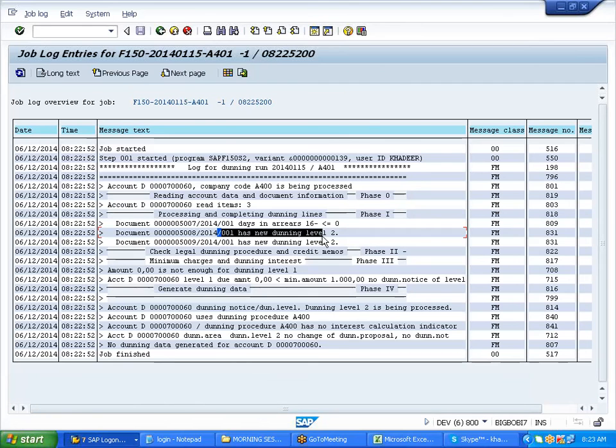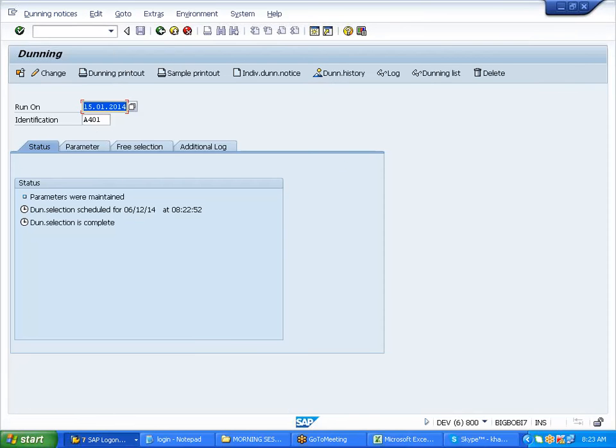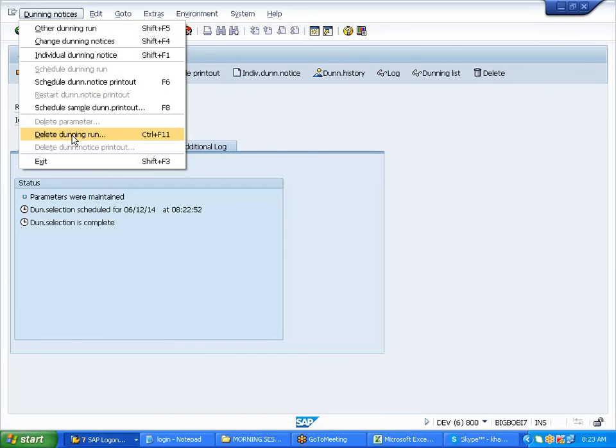Level 2, right? Right. If I change this to about 20, it should go to level 3 after I run.